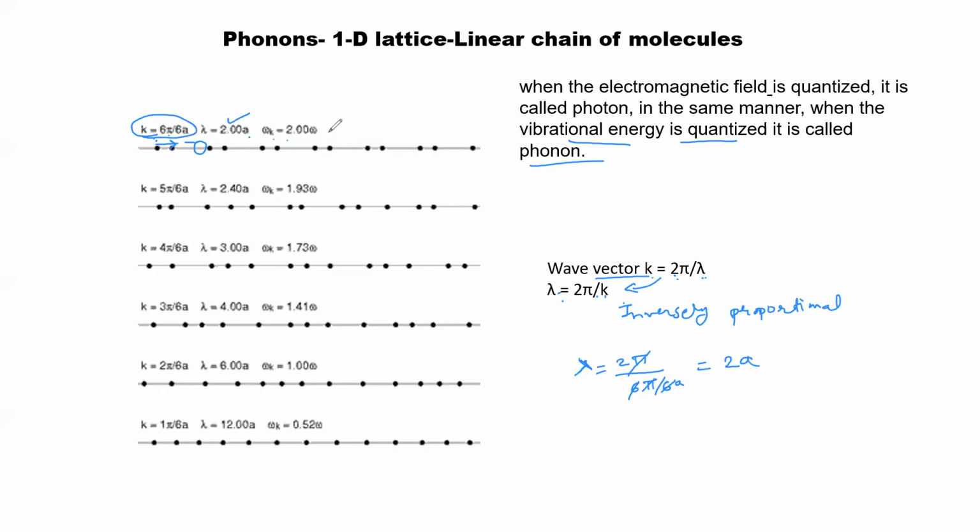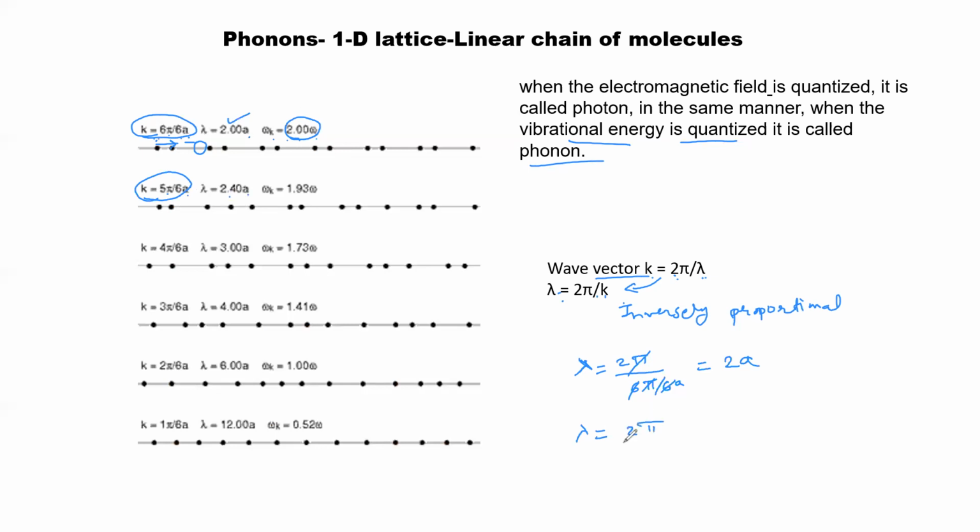Then omega k will be 2 times omega. So here you will have a certain value of omega at k equal to 6 pi upon 6a. When this k is changed to 5 pi upon 6a, what will be the value of lambda?